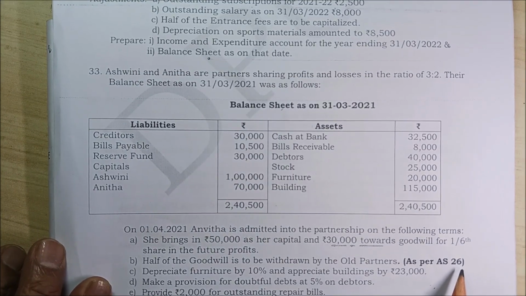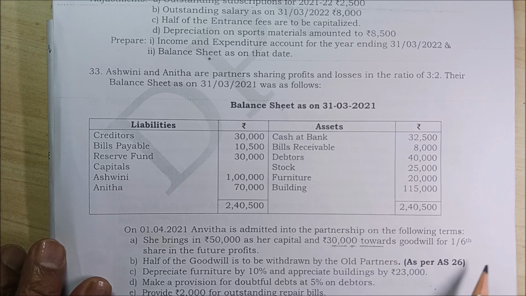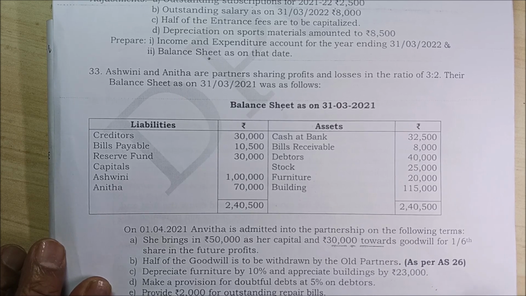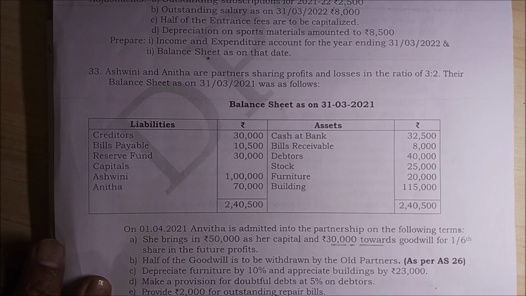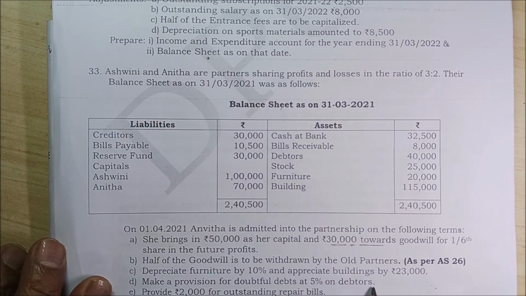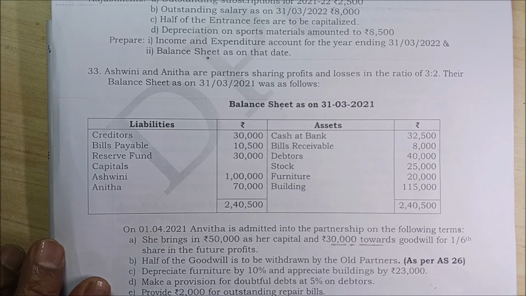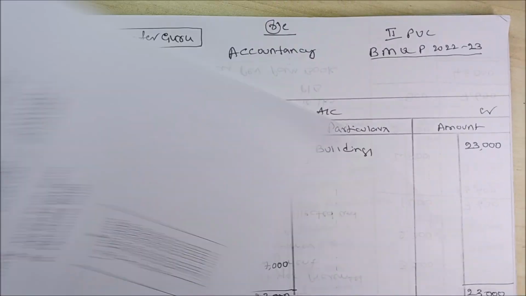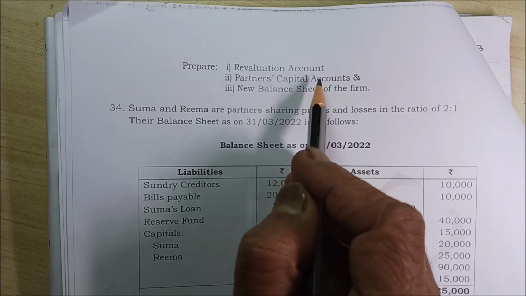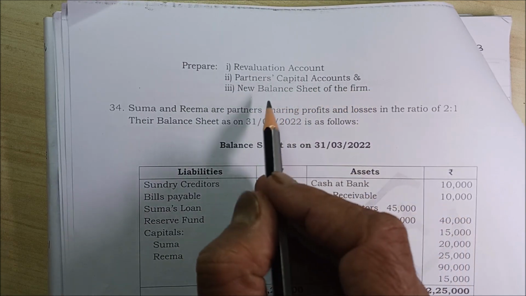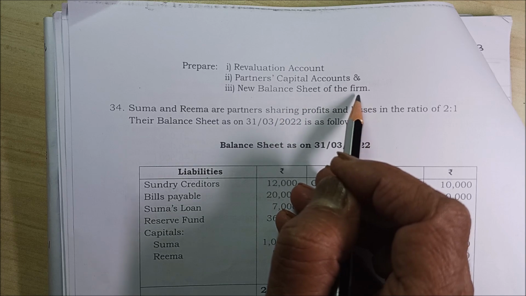So you should remember, you cannot show goodwill in the balance sheet, so it should be written off. Depreciate furniture by 10% and appreciate building by 23,000. Make provision for doubtful debts at 5% on debtors. Provide 2,000 for outstanding repair bills. So they have asked: prepare the revaluation account, partners' capital accounts and the new balance sheet of the firm.